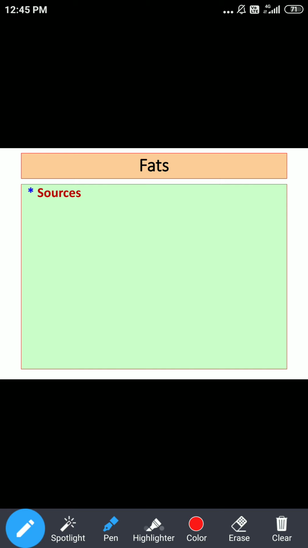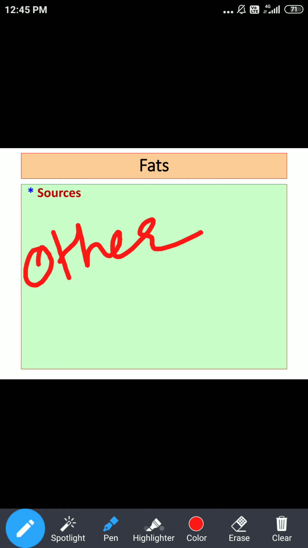So this is one source, animal fat. Second source is vegetable fat. Third source, where the small quantities are present, is given under the heading other sources. I think K Park has used the heading other sources.